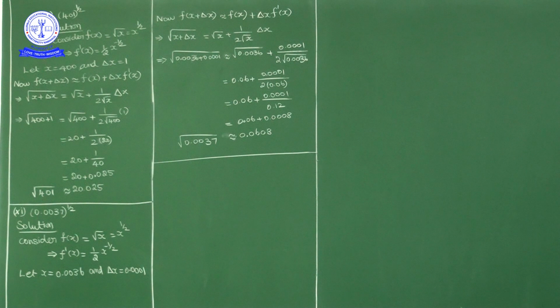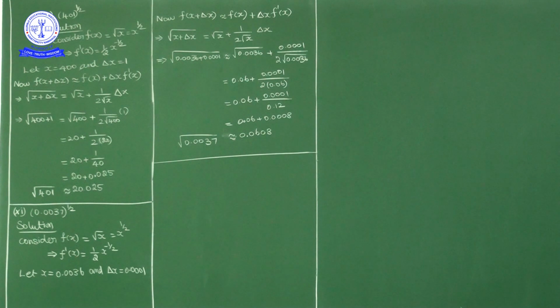Now using f of x plus delta x is equivalent to f of x plus f dash of x into delta x. Okay, f of x is what? Square root of x. So f of x plus delta x is what? Square root of x plus delta x, equivalent to f of x, which is square root of x, plus delta x into f dash of x, which is what? 1 by 2 root x.